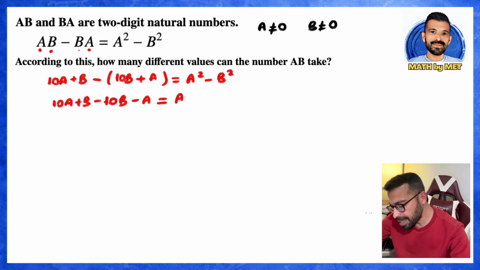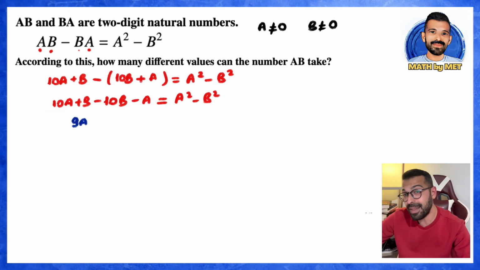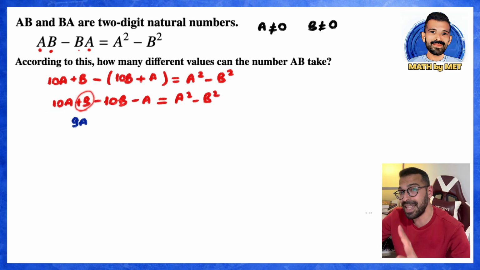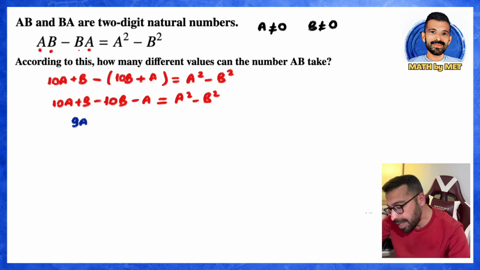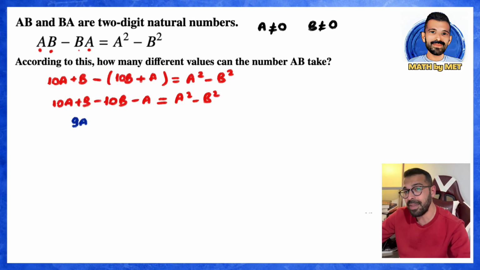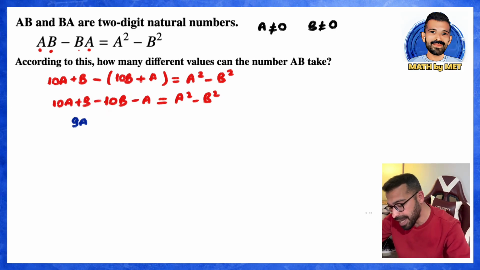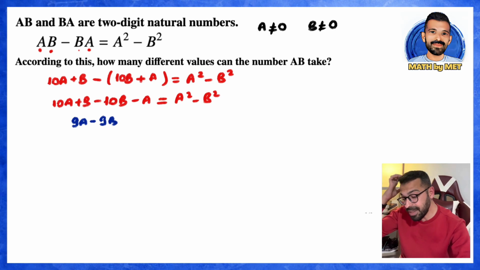If you were to simplify it, do you see this? Subtracting A from 10 A's leaves 9 A's. Similarly, 10 B's were subtracted from B. There are minus 9 B's left. Pay attention here. 10B was subtracted from B. The smaller was subtracted from the larger. There are minus 9 B's left. I'm writing minus 9B equals, do you see the difference of two squares on the right side of the equation?